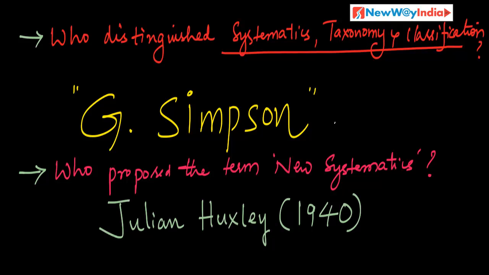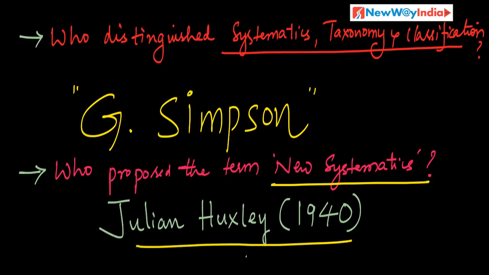G. Simpson. If there is confusion between systematics, taxonomy and classification, then G. Simpson distinguished what is systematics, what is taxonomy and what is classification. Then who proposed the term new systematics? Julian Huxley, 1940.